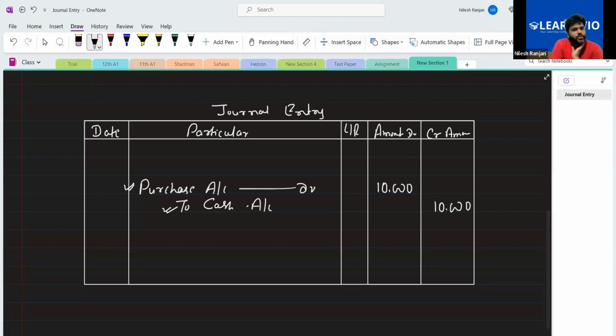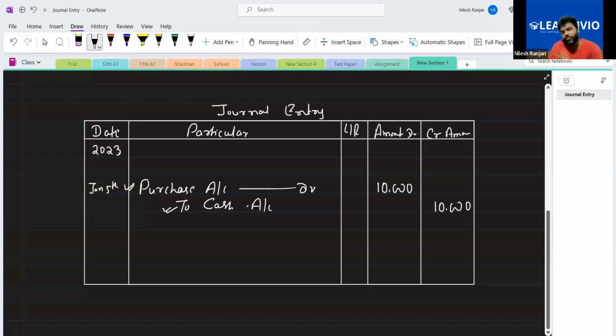So debit and credit items, you have to write the date here. Let's say January 5th. You should write the year of the transaction also. And like this, it is solved. And after that, we will write the narration, meaning the detail of the transaction. So this is the format that we will use for passing journal entries.